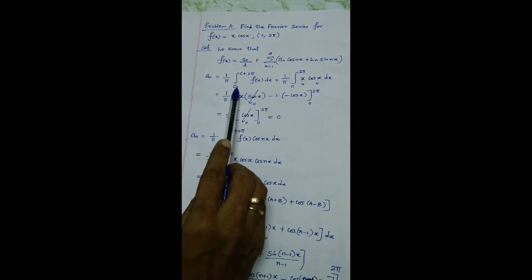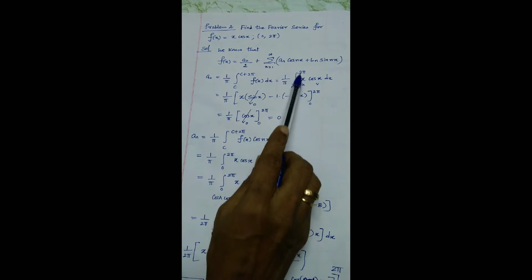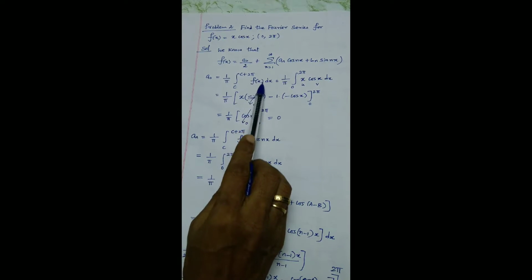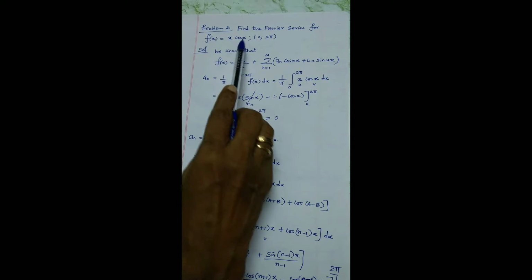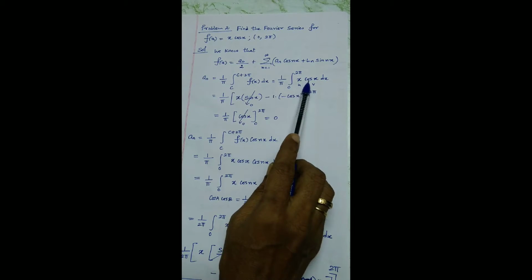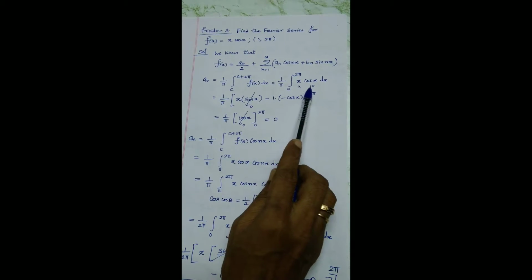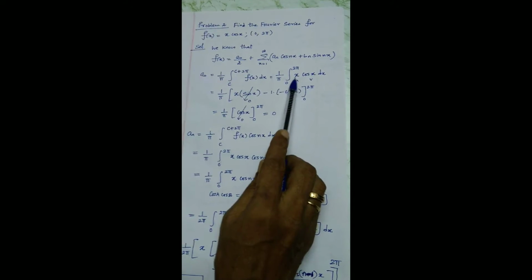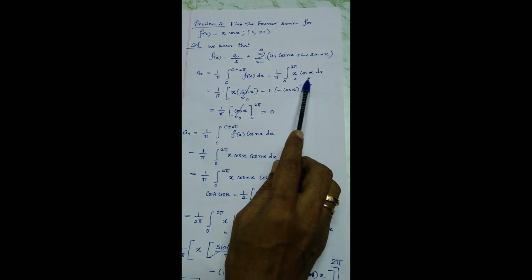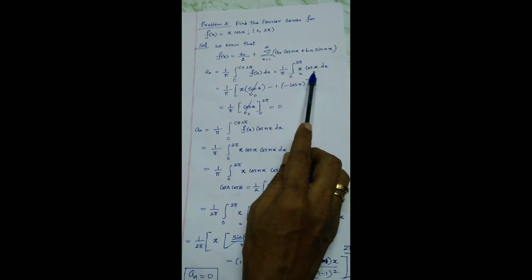So you will get automatically 0 to 0 plus 2 pi, that is 0 to 2 pi, f of x, x cos x dx. I am going to apply Bernoulli. So u and v, you know, this is a terminating function in differentiation. I am taking v. I am going to apply Bernoulli's formula.